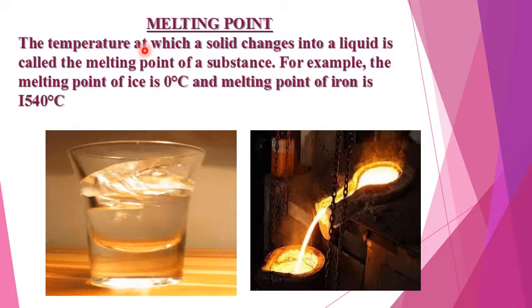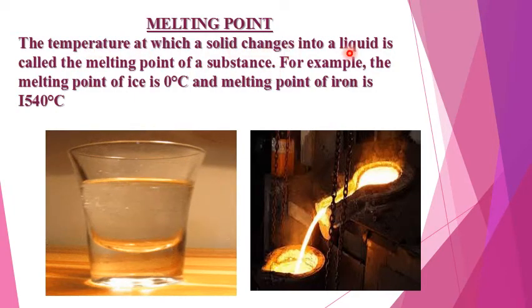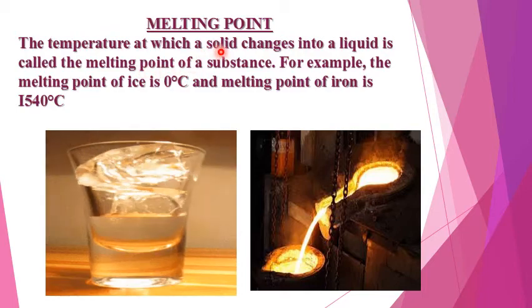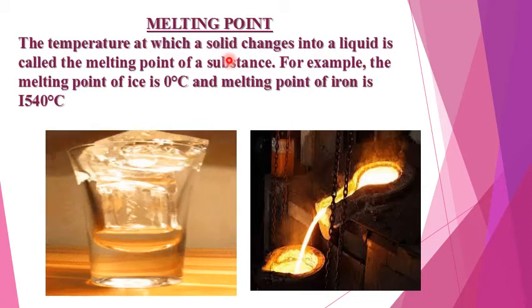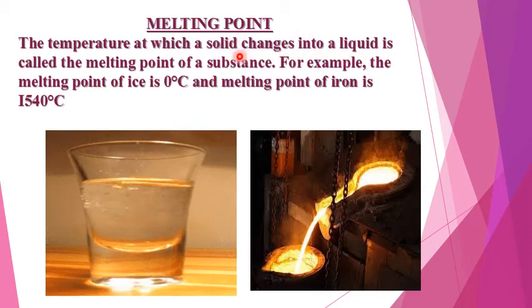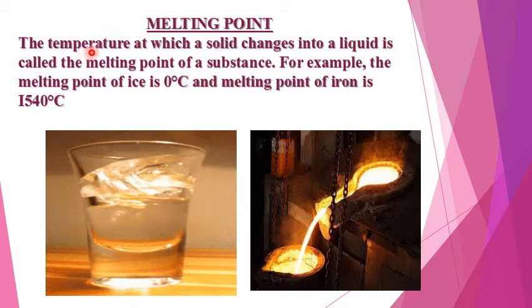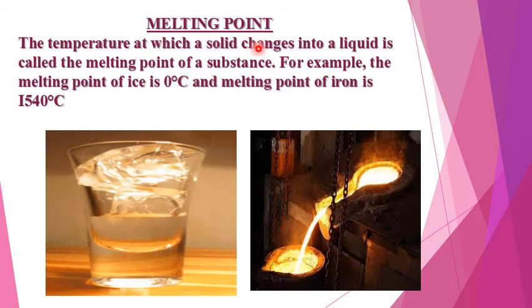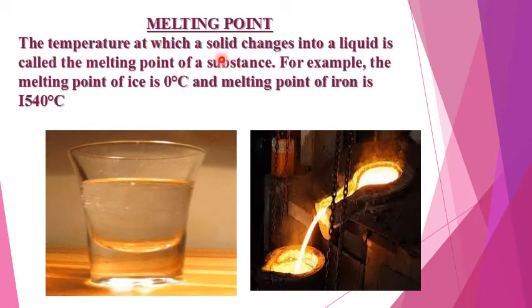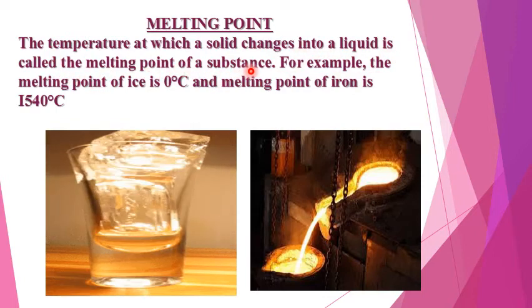If we consider the example of ice, which is the solid state of water, the temperature at which ice changes into water is called the melting point. So the temperature at which a solid changes into a liquid is called the melting point of a substance.